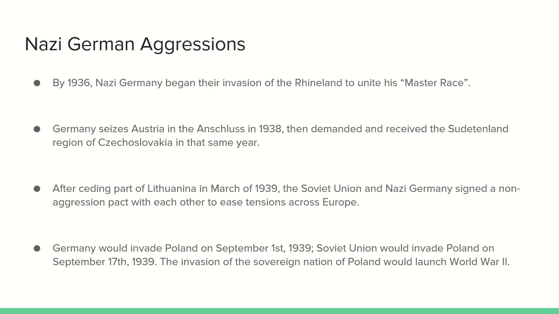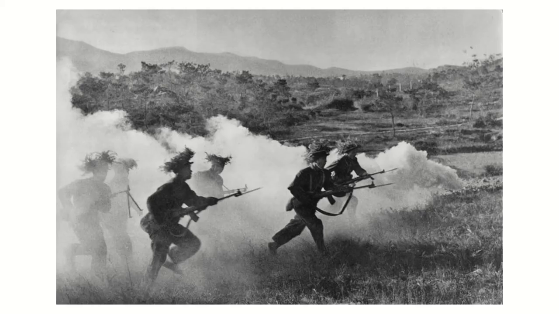Later, on September 1st, 1939, Germany would invade Poland, starting World War II. On September 17th, 1939, the Soviet Union would invade the east side of Poland, now no longer a sovereign nation.